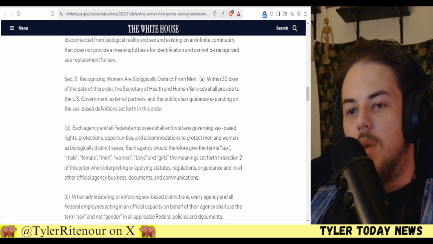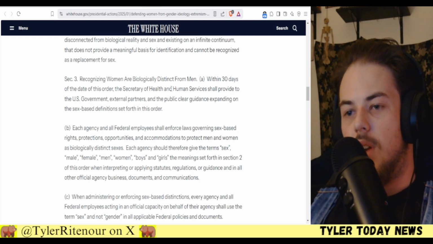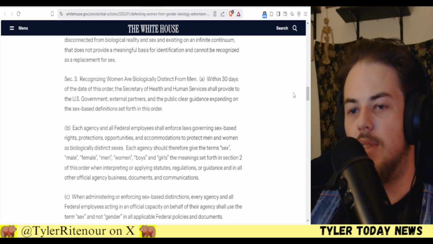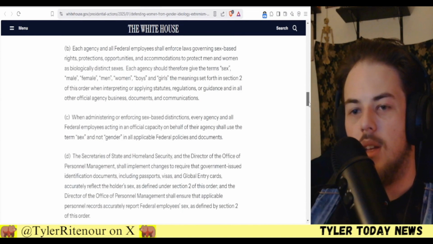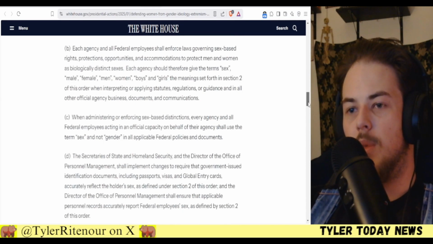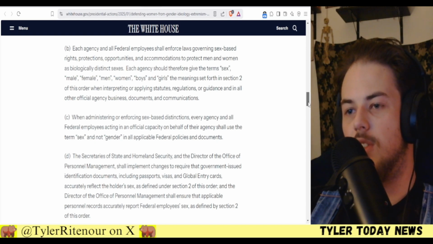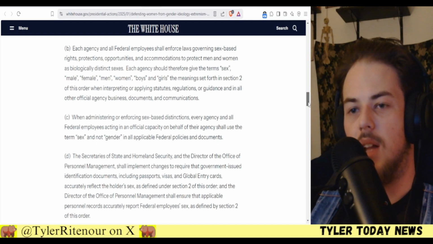Section 3, recognizing women are biologically distinct from men. Within 30 days of the date of this order, the Secretary of Health and Human Services shall provide to the U.S. government, external partners, and the public clear guidance expanding on the sex-based definitions set forth in this order. Each agency and all federal employees shall enforce laws governing sex-based rights, protections, opportunities, and accommodations to protect men and women as biologically distinct sexes.